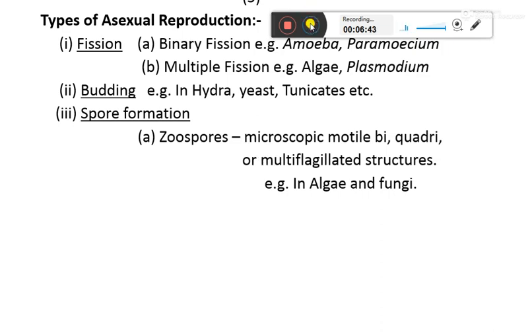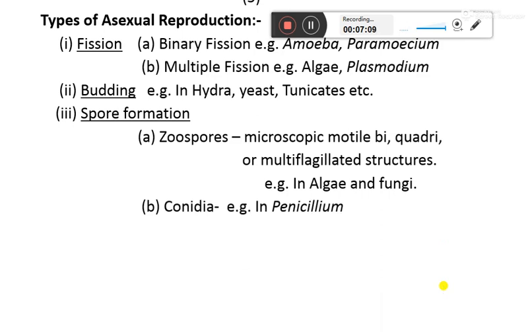Spores may be motile or non-motile. The motile spores are called zoospores. They are microscopic, with two, four or many flagella. So flagella are present in the zoospores, and they are produced in algae and fungi.